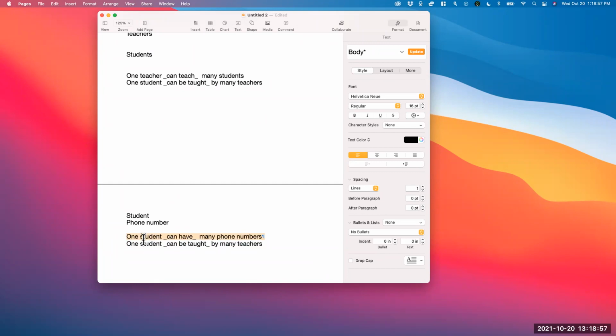That actually is correct. But if you try to say one phone number can be owned, I suppose, by many students, that's going to be incorrect. One phone number typically belongs to one student. You can't have a phone number that belongs to many students. Because of that, you know that the relationship between student and phone number is not many-to-many, because we weren't able to do that here. The correct relationship, of course, would be one phone number can be owned by one student, and that would make it one-to-many. Does that help a little bit?